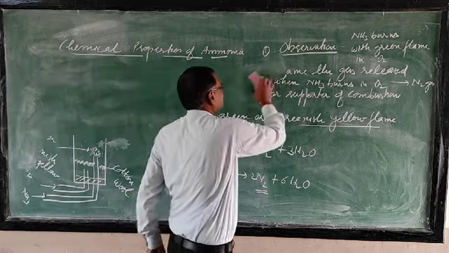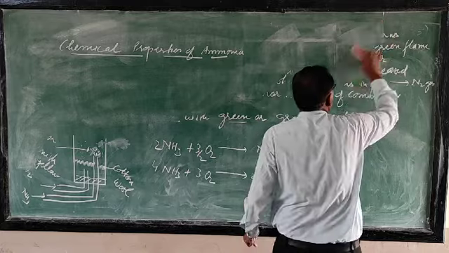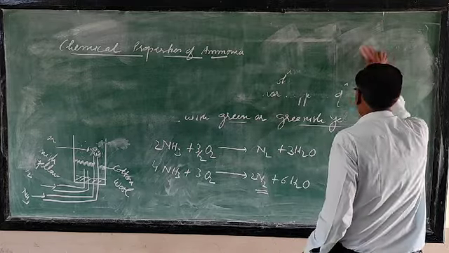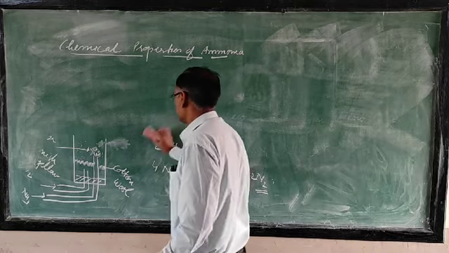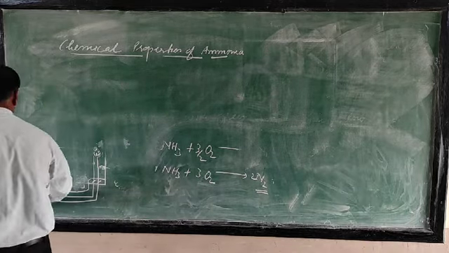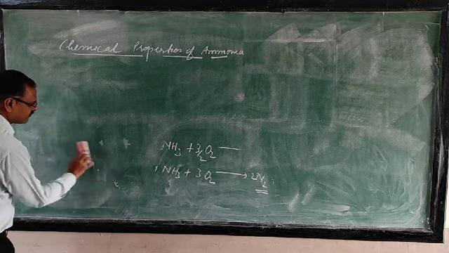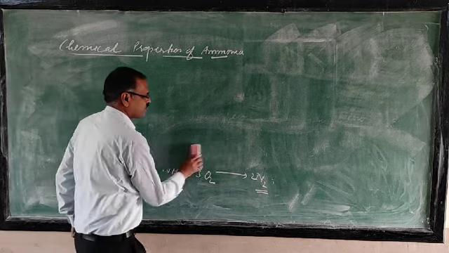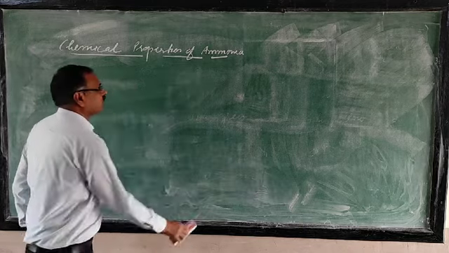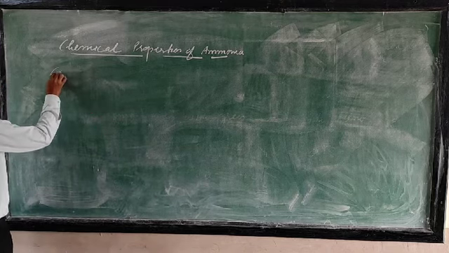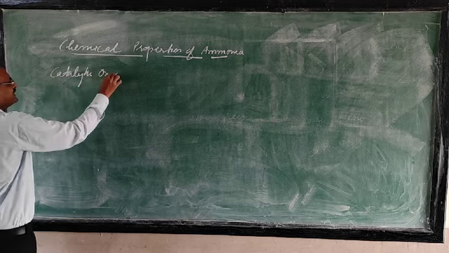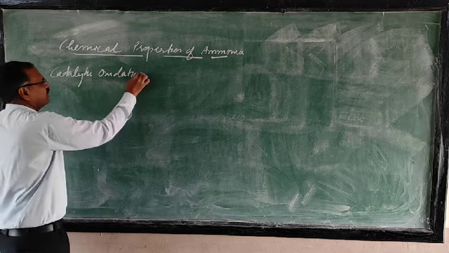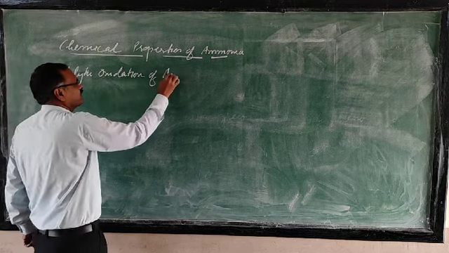Next one is catalytic oxidation of ammonia.